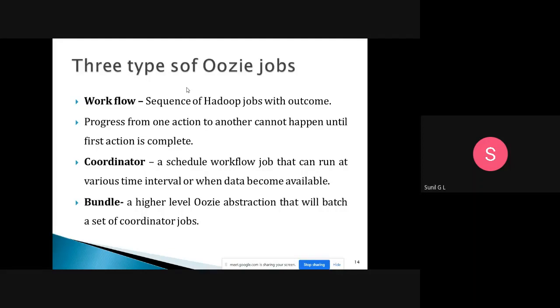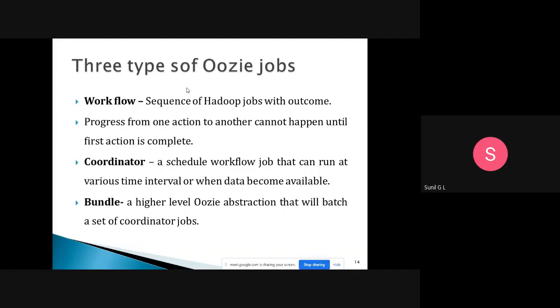Progress from one action to another cannot happen until the first action is complete. Once the first job is completed, then only we will go for the next job. Otherwise, we won't go at all. So workflow is a sequence of jobs with outcome, that is, progress from one action to another cannot happen until the first action is completed.